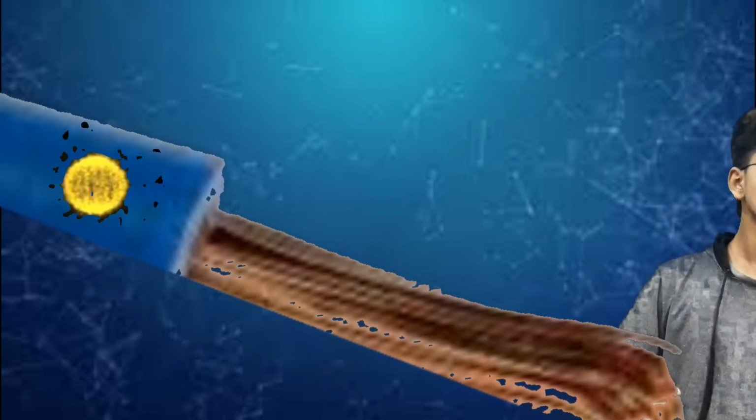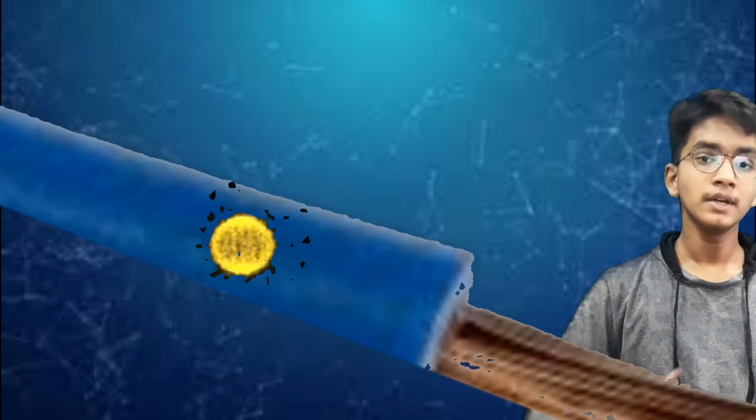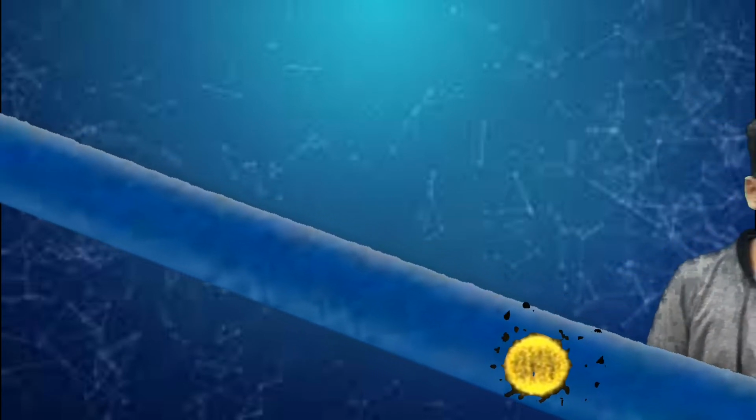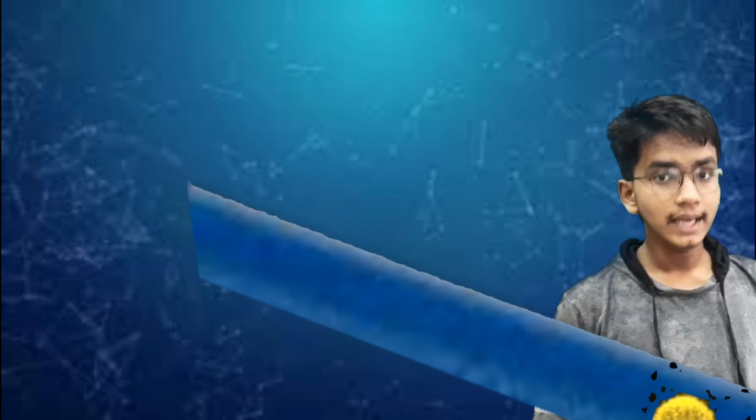That means if the particle is at rest, then we are approximating or mentioning that it is at rest with respect to the current carrying conductor. What does that mean? It means the current carrying conductor is moving at some velocity in our frame of reference, which doesn't matter, but the charged particle is moving with the same velocity and in the same direction as the current carrying conductor.